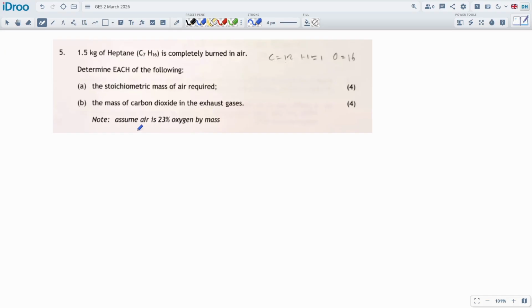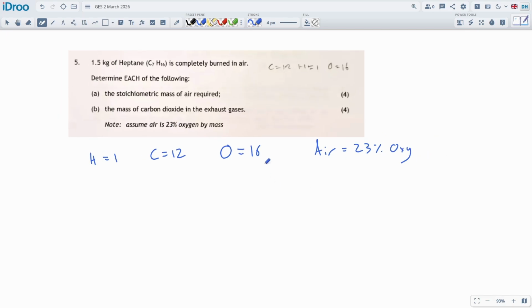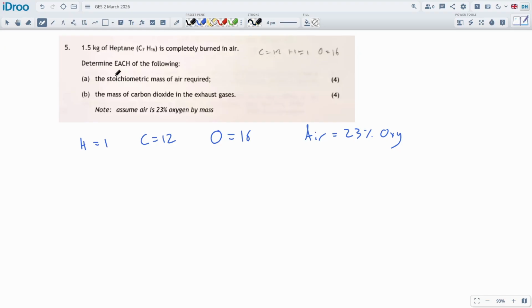All right, so let's start off with our basic data that they don't give us, where hydrogen is 1, carbon is 12, oxygen is 16, and air is 23% oxygen by mass, not by volume, as you're used to seeing, 21% by volume, 23% by mass. All right, and we are going to start off with carbon. What do I have to do here? It's been a while. Hydrogen, and then total.